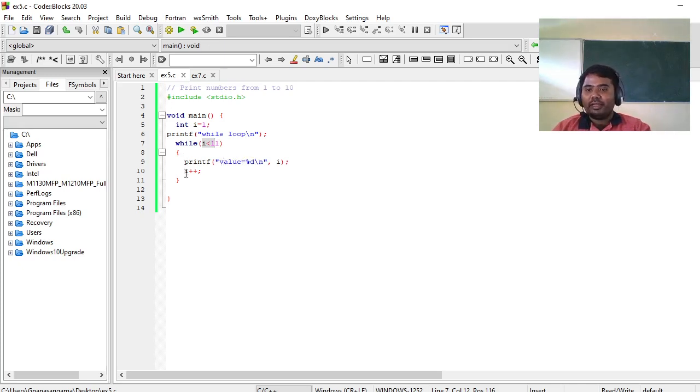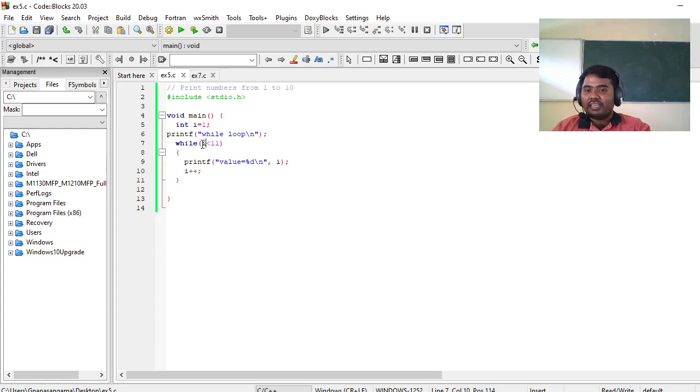Then the value of I will be incremented. I plus plus means I is 1, it will be incremented by 1, so it will become 2. Again the condition will be checked. 2 is lesser than 11, it will print the value of I. It will keep on executing until I reaches 11.